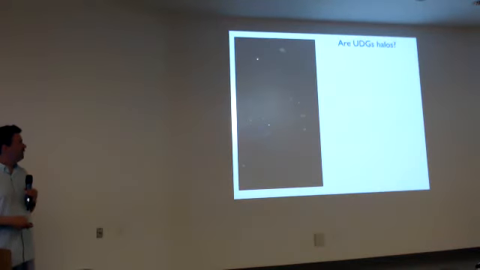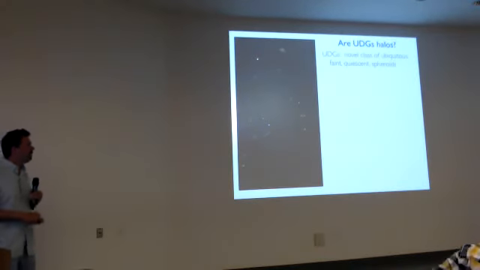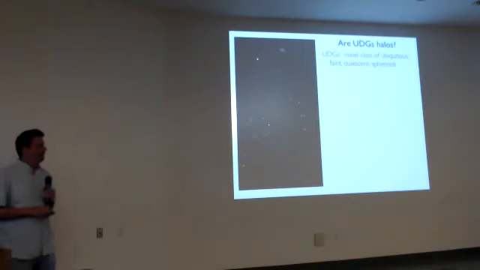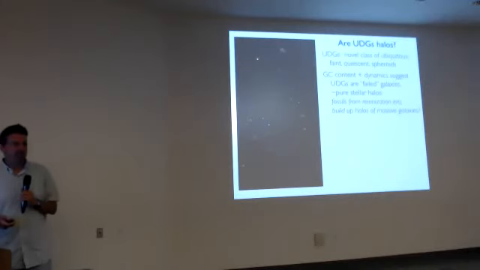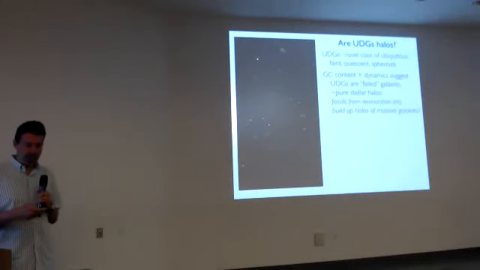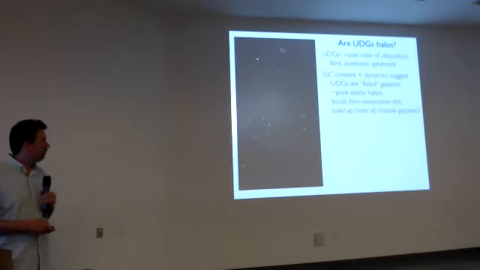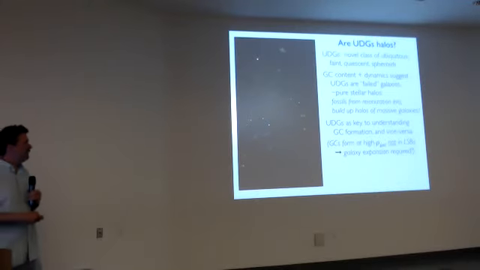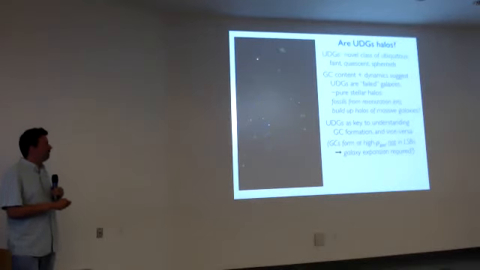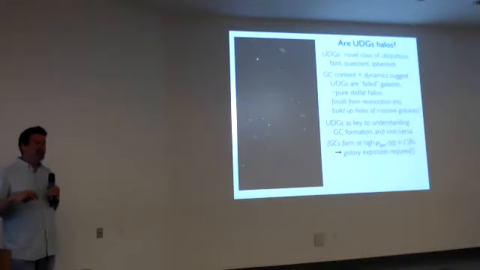So, okay, in summary, are UDGs halos? There's this novel class of galaxies that don't fit in with what we previously knew. They may be failed galaxies or pure stellar halos, so perhaps some kind of fossils from the reionization era, where some of them went into the halos of massive galaxies and formed the globular cluster systems and metal poor stars. So now you've got these things with lots of globulars and few stars. That means these are key systems for understanding globular cluster formation.